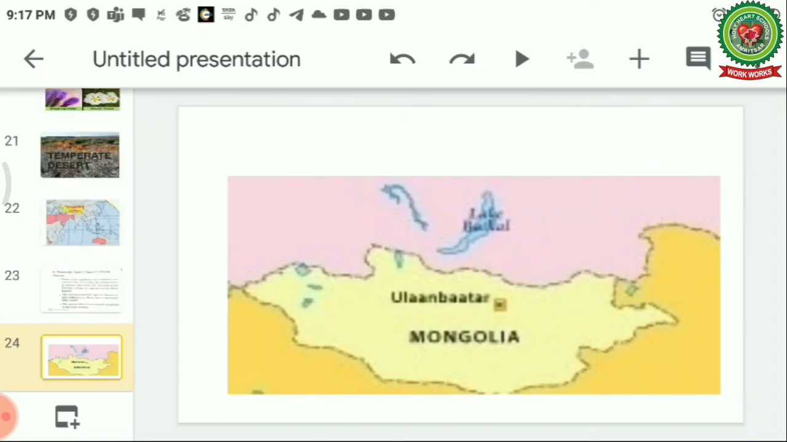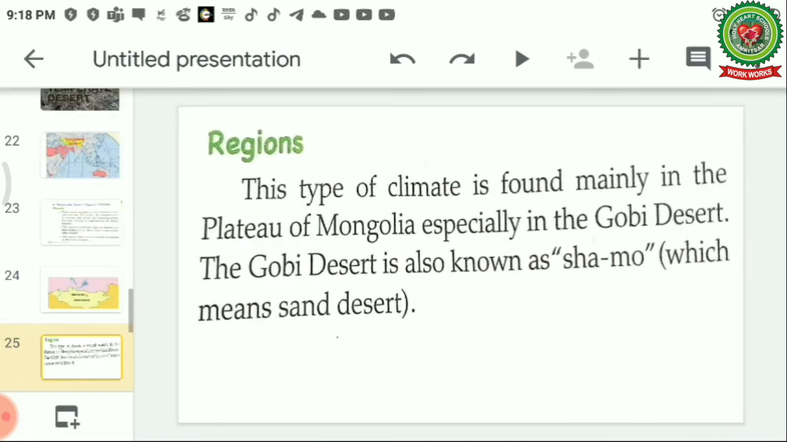Now, when we are talking about the temperate desert in Asia, specifically Mongolia is the country where the temperate desert is found. Now, let's read about the regions. This type of climate is found mainly in the plateau of Mongolia, especially in the Gobi Desert. The Gobi Desert is also known as Shamo, which means sand desert.